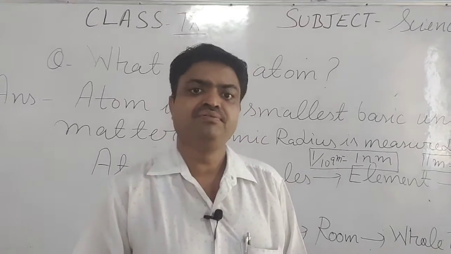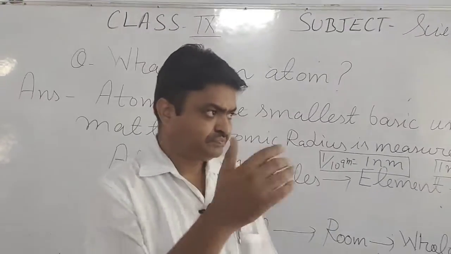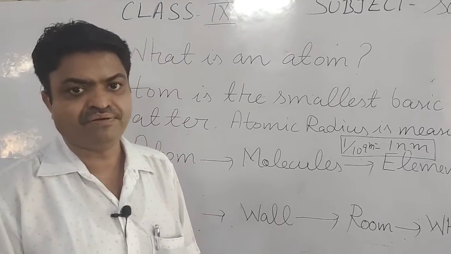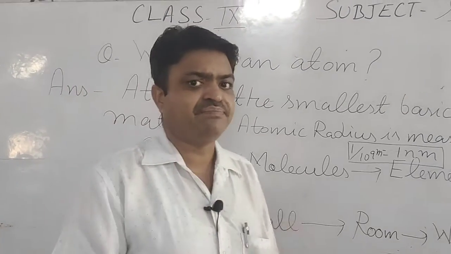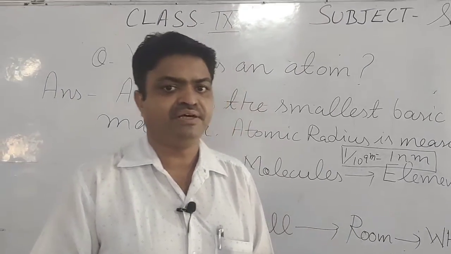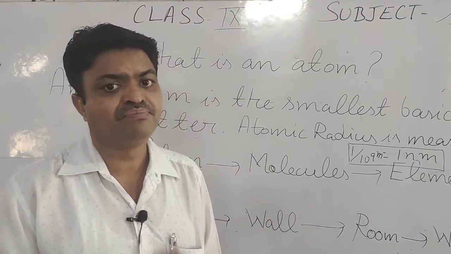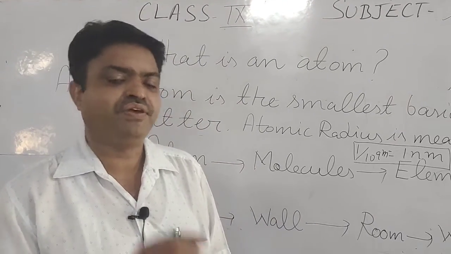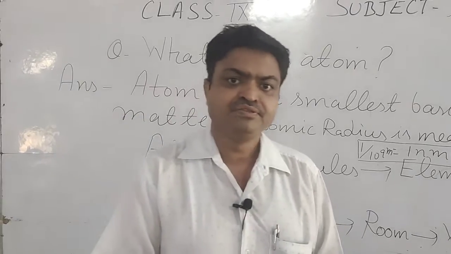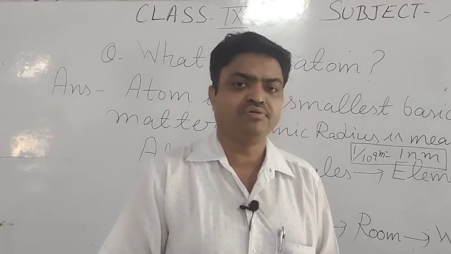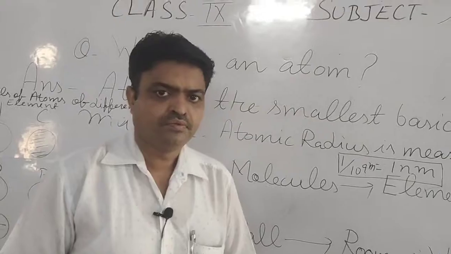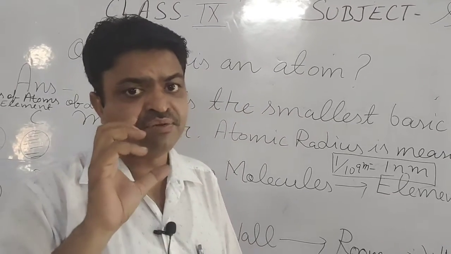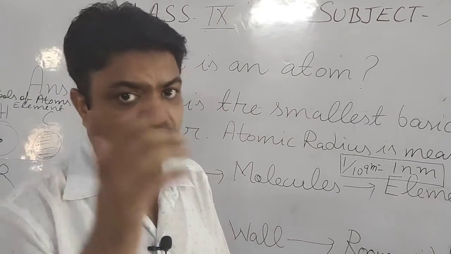Now we come to the symbols. Different symbols were used by John Dalton to symbolize the atom of an element. Dalton symbolized the atoms of the different elements.